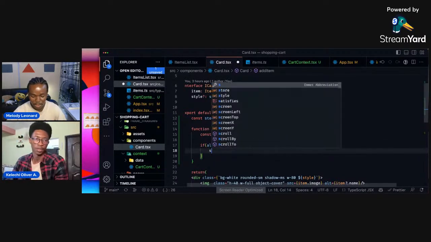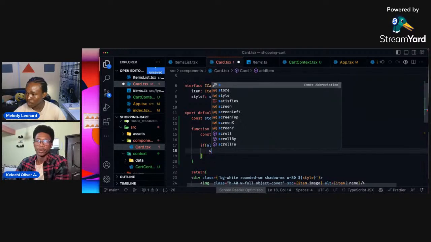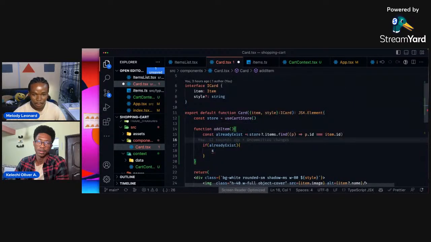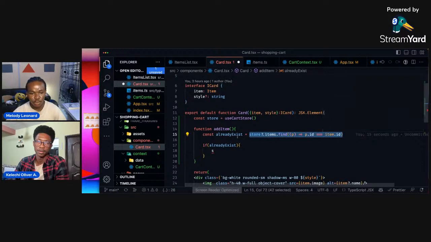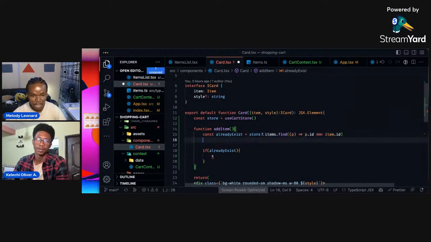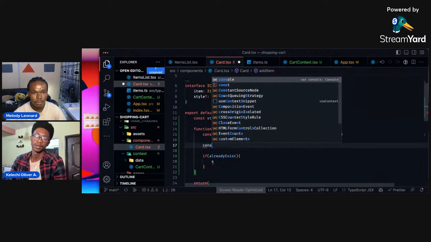So the way we do this is, with already exists, if you do it like that, then an item with an index of zero, because find returns the item, and when the item is not there, it returns -1, right? So let's see that. We're having this find. I think this is going to return a boolean. So console.log.